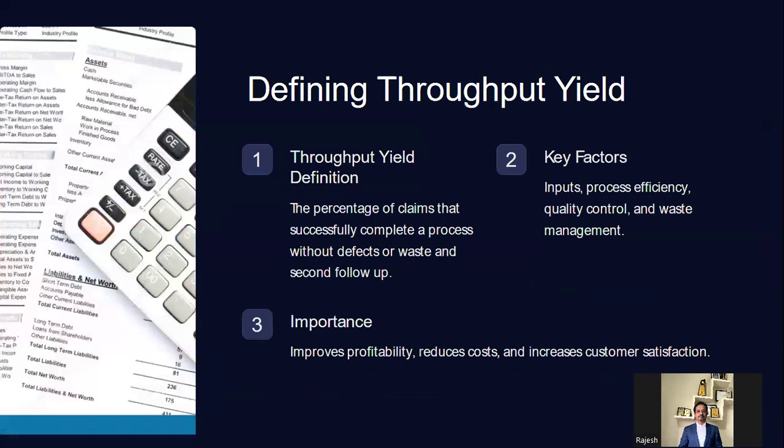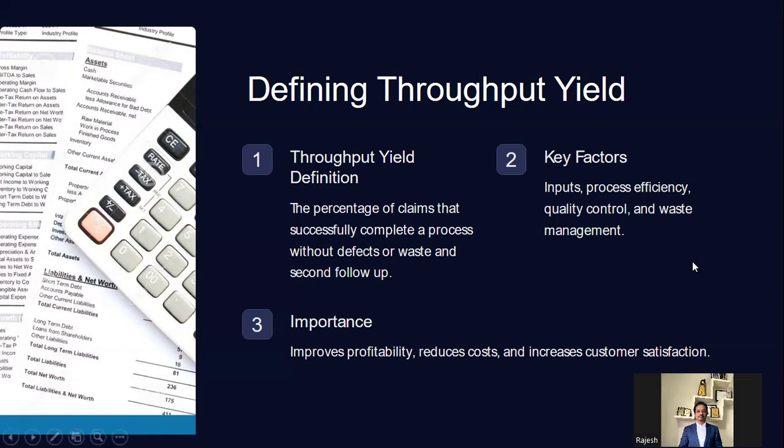Okay, coming to the conclusion, what does throughput yield talk about? What is the definition? It is the percentage of claims that successfully complete and are processed without defects or waste, and are not going to the second follow-up. See what that means. For example, my target is 50 a day, I'm working 20 days, so 1000 is my target, or my capacity is 1000. Out of the 1000 accounts, how many accounts are resolved? How many accounts are moving to the second touch, right? That's called your throughput yield.